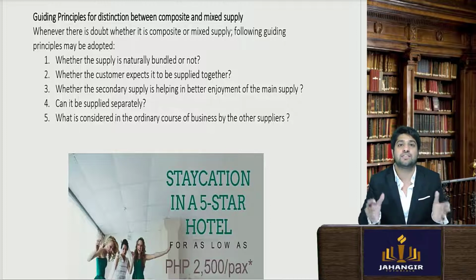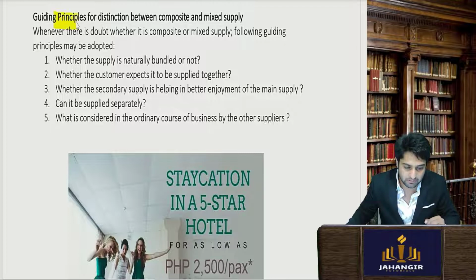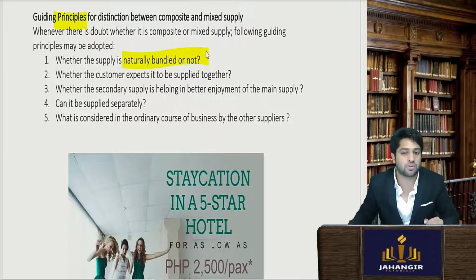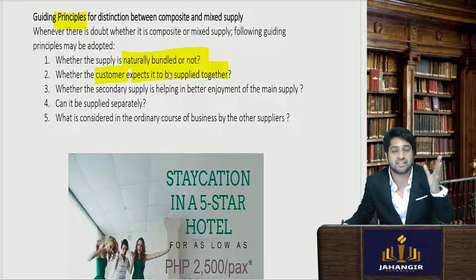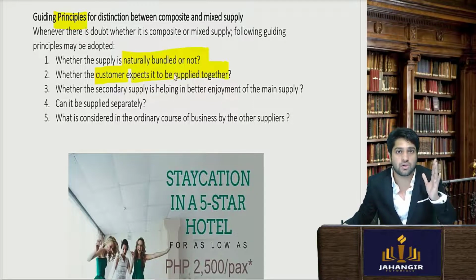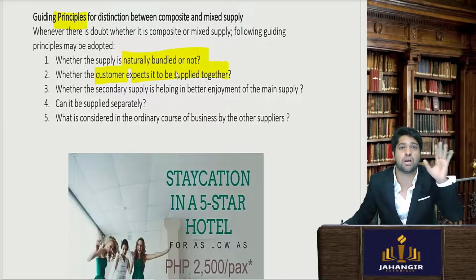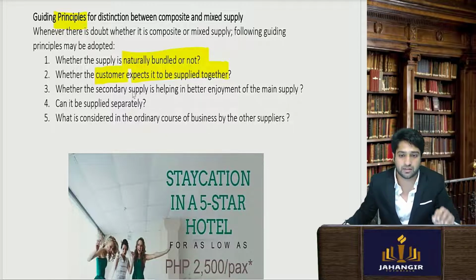Okay, so to see whether a particular transaction is a mixed or composite supply, there are a few guiding principles. You need to see whether they naturally blend with each other or not. You need to see whether the customer expects them to be supplied together. So when I buy an AC, I know I'm going to get the remote. When I put a car in for service, I know that the oil will be changed.